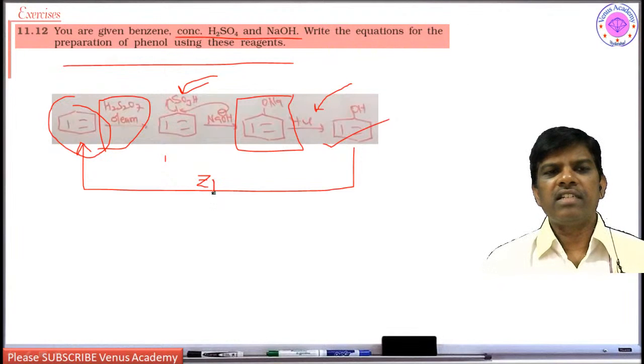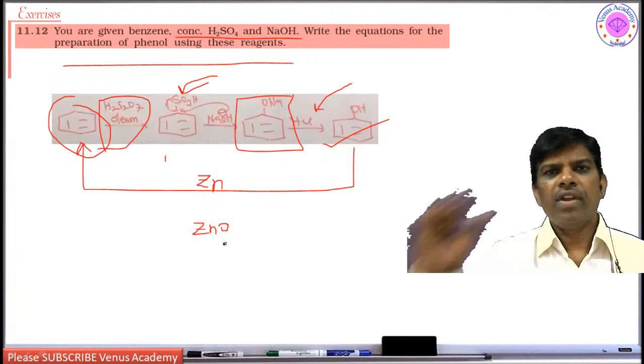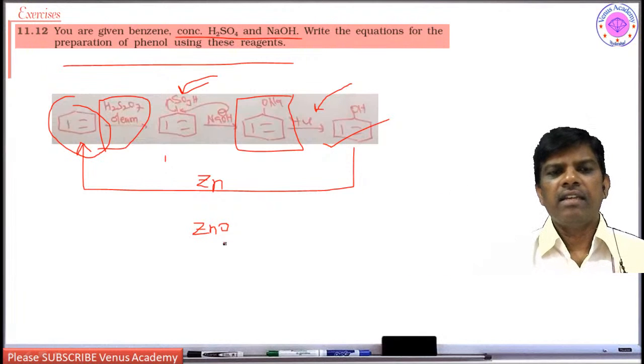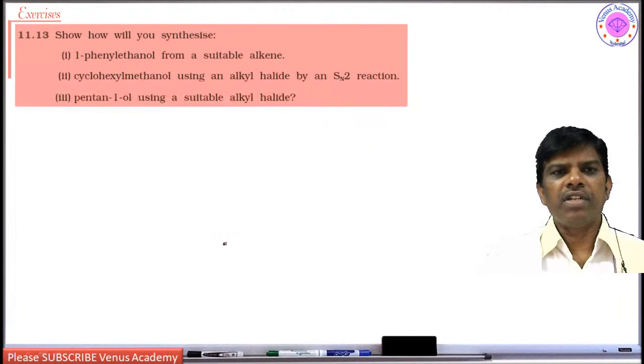Zinc powder, zinc dust. So from the back reaction, the option is zinc, which is going to be lost as zinc oxide. Yes, so this is how you can go from benzene to phenol, and from phenol to benzene using zinc. Right, next. So carry out sulfonation followed by nucleophilic substitution.